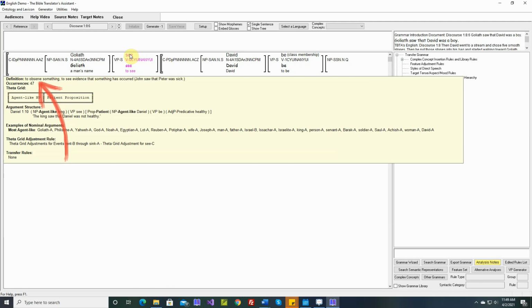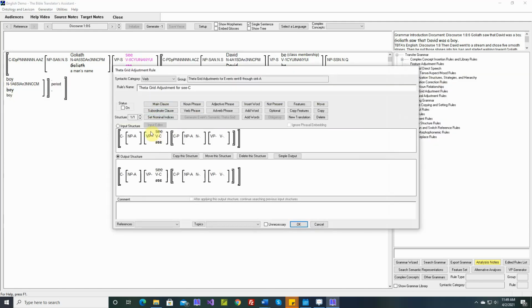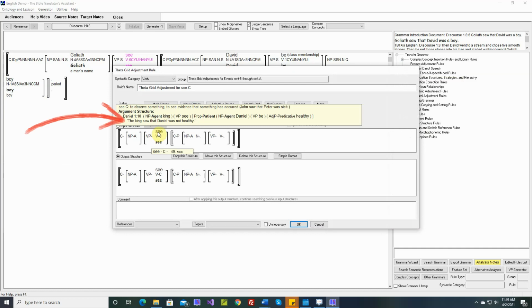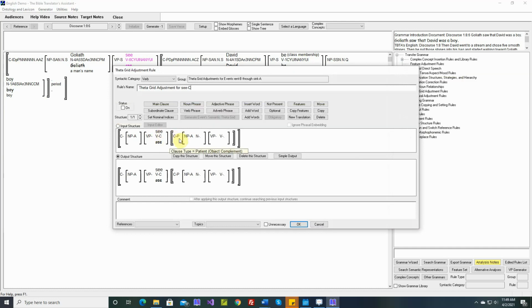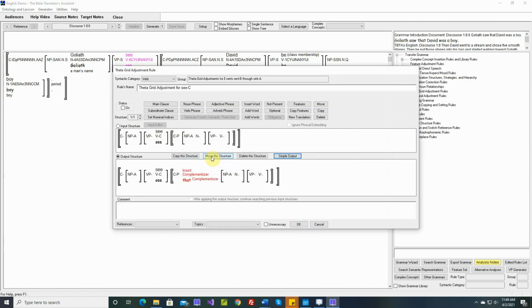John saw that Peter was sick. The king saw that Daniel was not healthy. Okay, so we need to provide the complementizer, that. We don't need to do anything else to this proposition, this object complement clause.